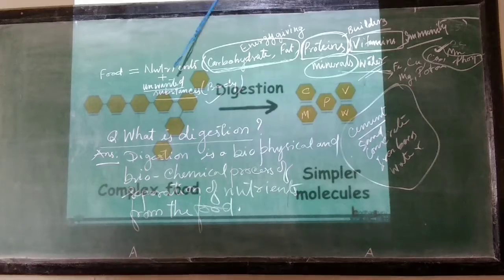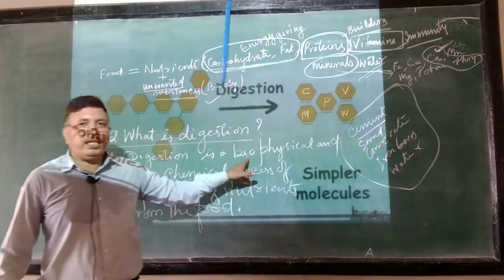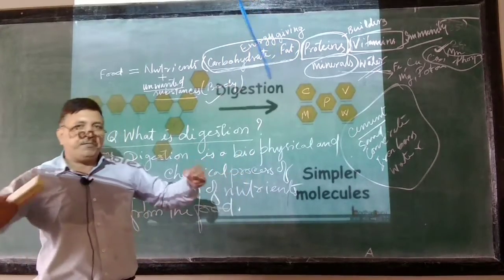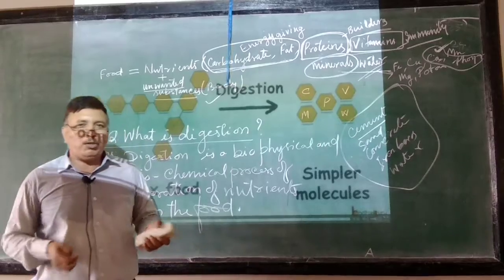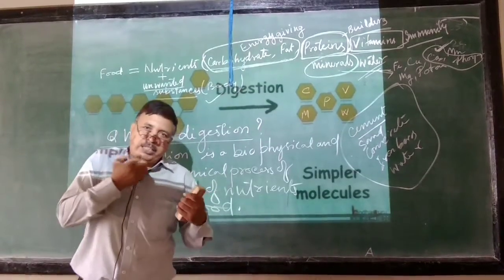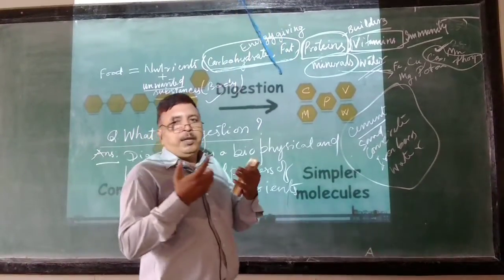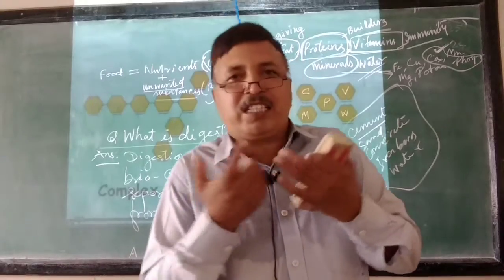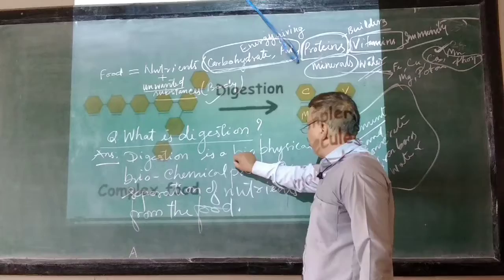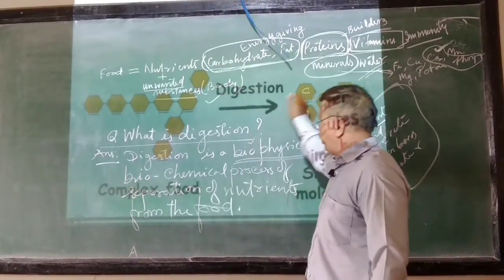Right? So what is digestion? Digestion is biophysical. Bio means living, in the living body, by the physical activity. You put the food in the mouth, that is physical activity. Your teeth masticate the food, that is a physical activity, and turn the food into a paste-like structure, that is chyme, right? So biophysical means a physical activity that takes place in a living being, right?